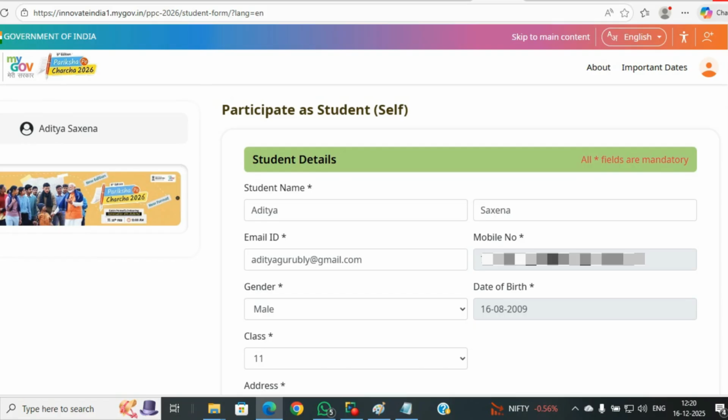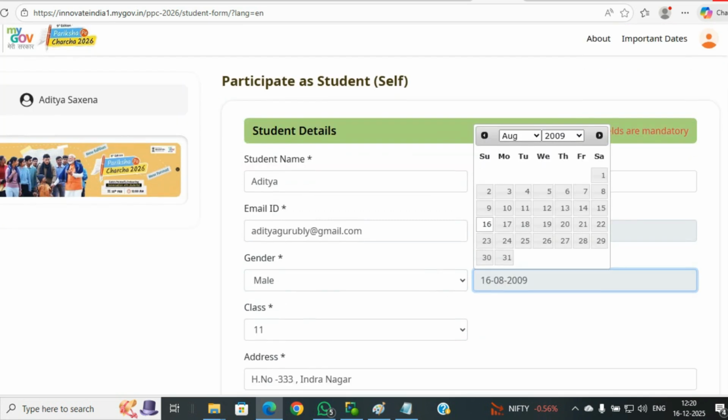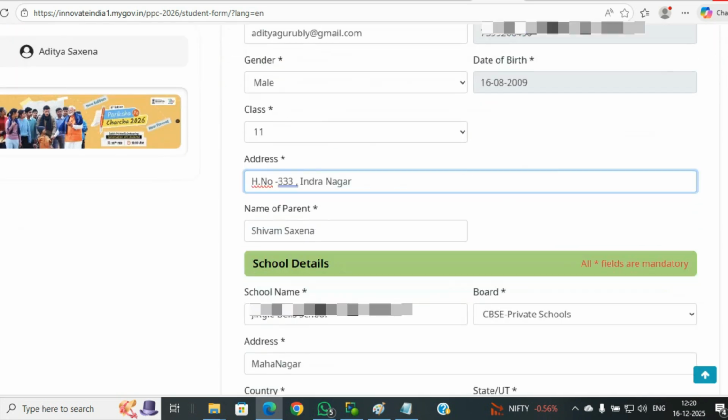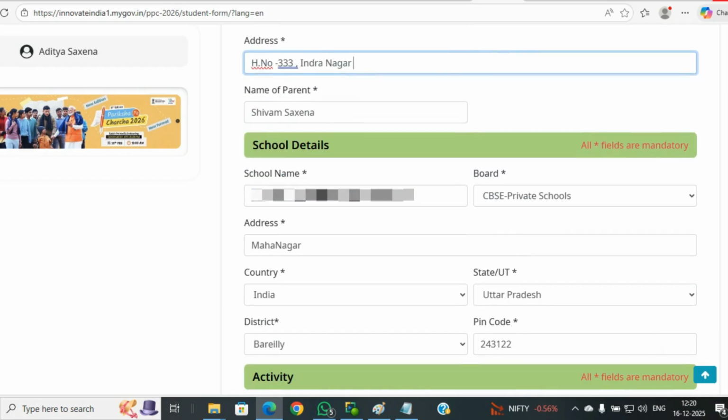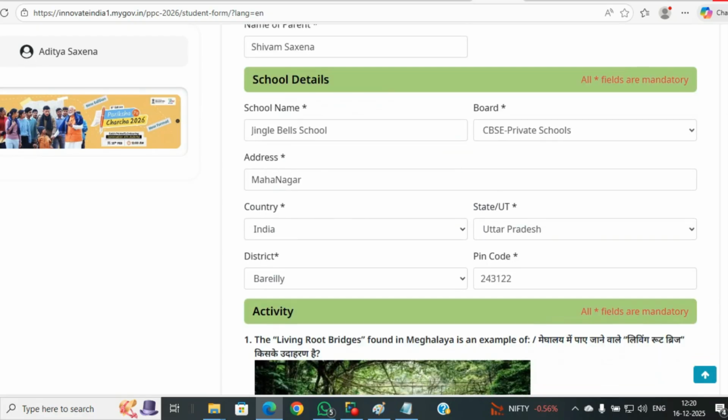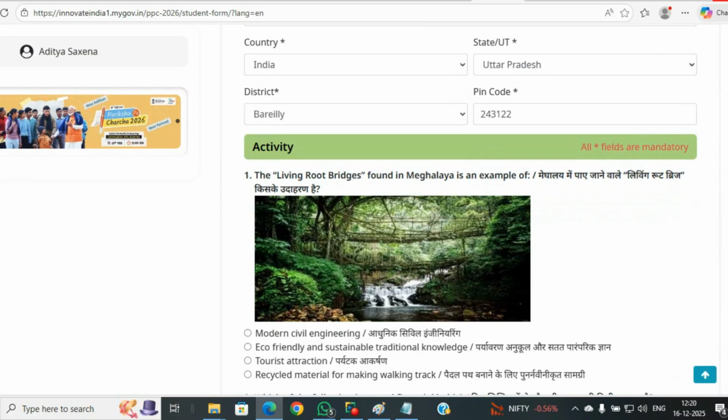You need to fill the required information such as the student first name, last name, email, mobile number, gender, date of birth, address, and parent's name. After that, fill in the school details, including school name, full address, country, state, district, and PIN code.